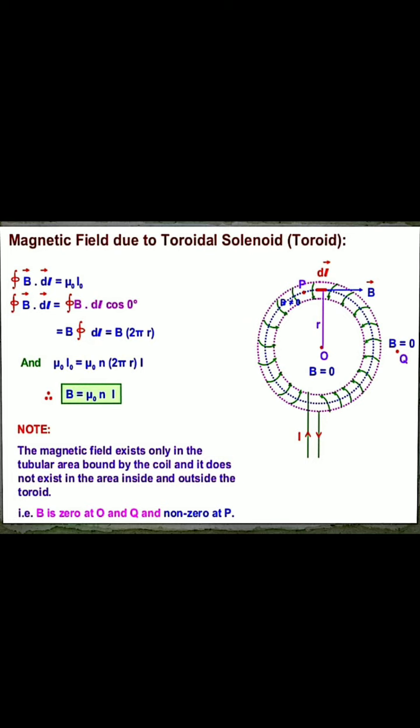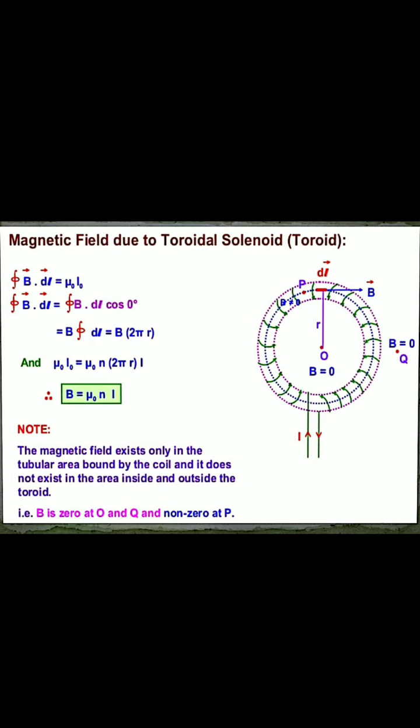Interior point also it will be 0, exterior point it will also be 0. So we get the magnetic field only on the toroid. You see that at the exterior point Q it is 0, at the interior point O it will be 0. At point P, on the toroid, we get the magnetic field.